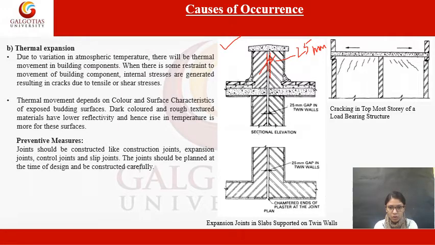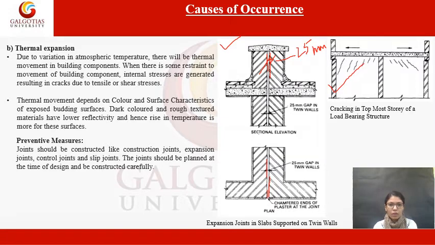Again, in this wall, the expansion joints are designed in slabs. These are again in this also. So these expansion joints, construction joints, control joints, slip joints are constructed as a preventive measure for thermal expansion.